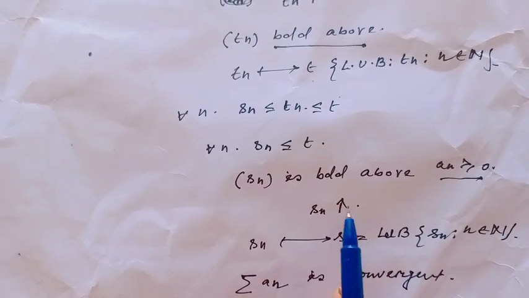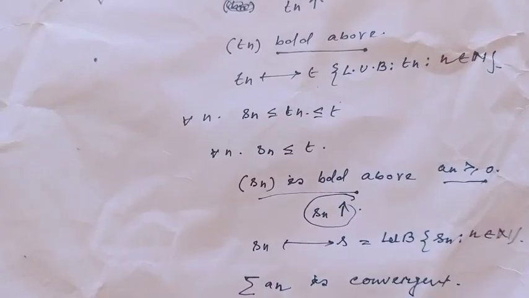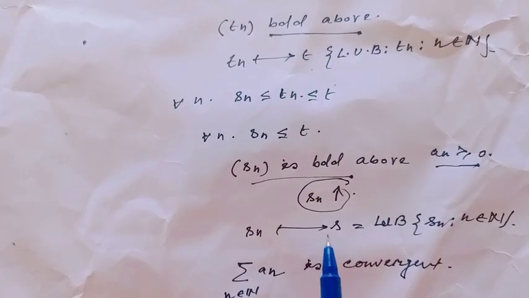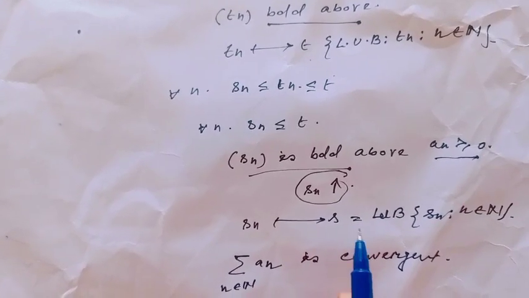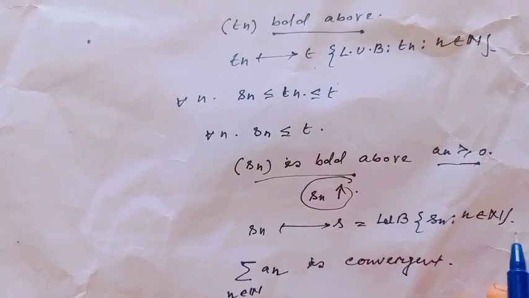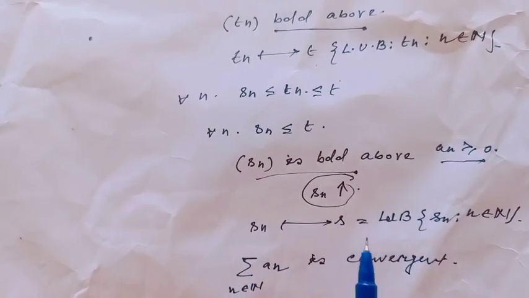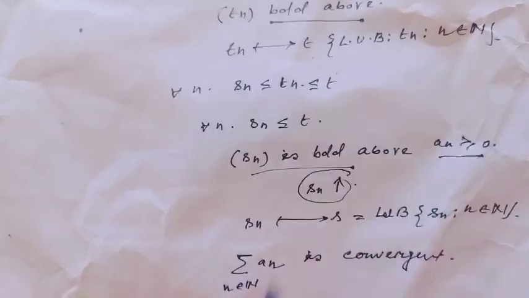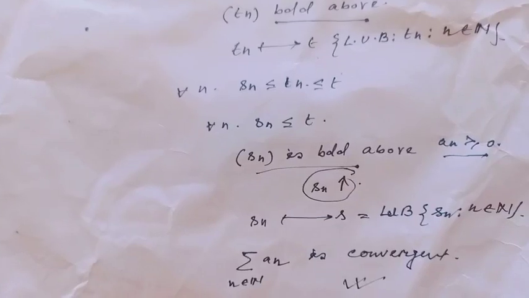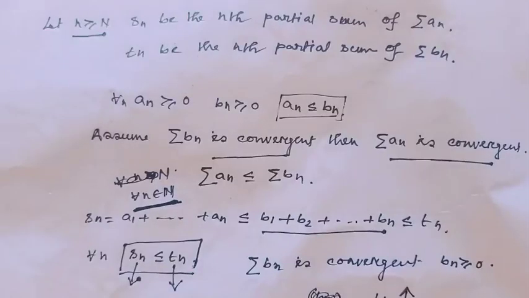And since the partial sum is monotone increasing and bounded above, it is convergent. Consider it converges to S, where S is actually the LUB of the set Sn, n belonging to natural numbers. Since Sn converges to S, the series an is a convergent series. I hope all my viewers have understood the proof.